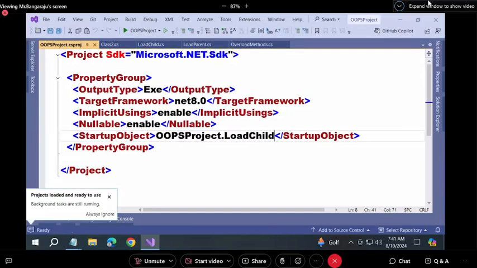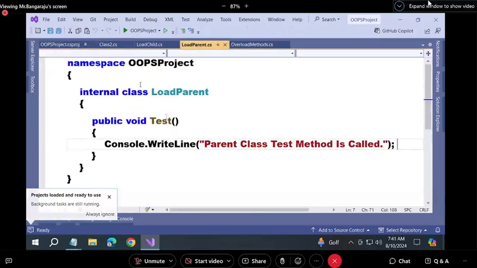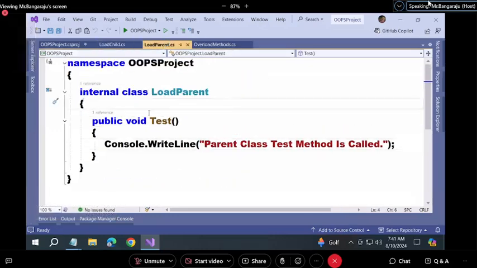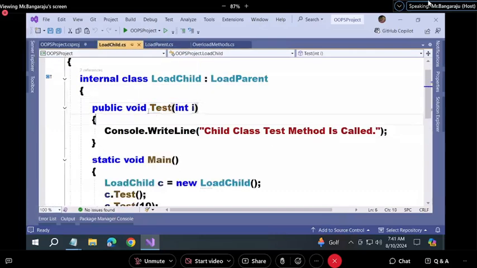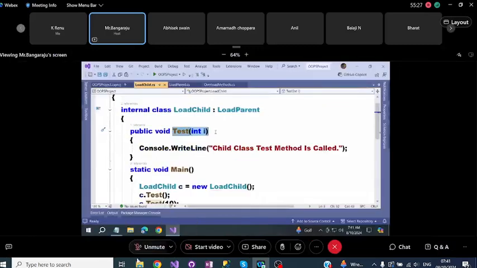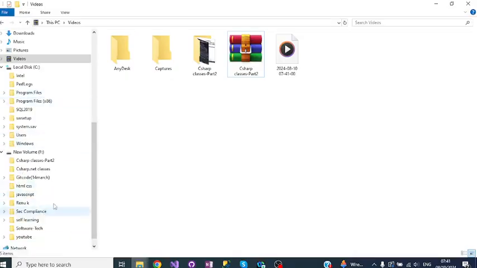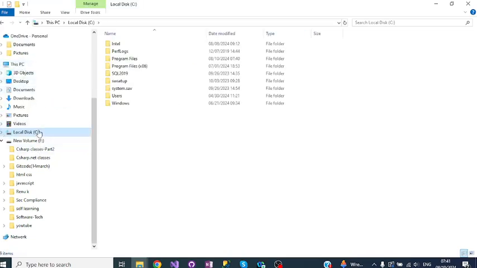Okay, if you look at this, we have two classes here. One is load parent and one is load child. In load parent, you declared a method called test, and in load child, you have overloaded that method. So, understand what we have done here? We overloaded the parent class's test method in the child class. Understood? This is what we have done in the previous session.